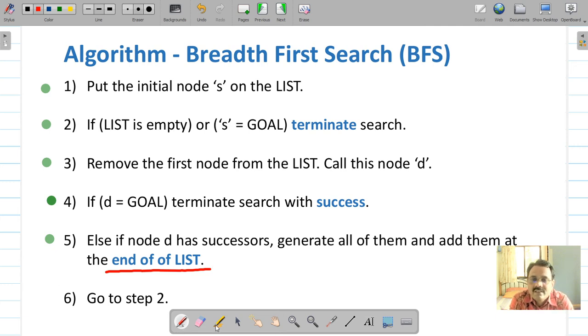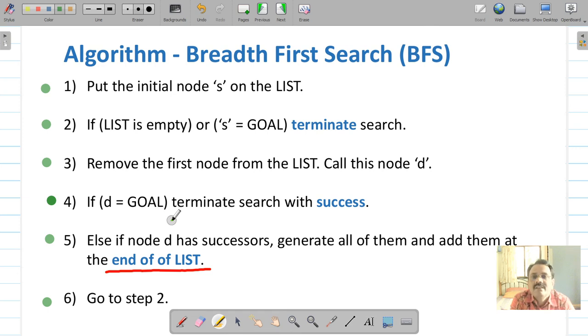This is important. Then repeat that step. Go to step 2. You have to do this until your queue is either empty, in that case no goal found, or you reach the goal. So that's how this breadth first search algorithm works.